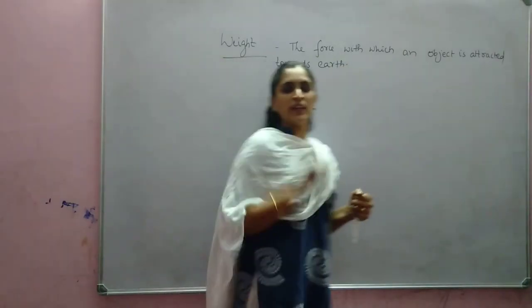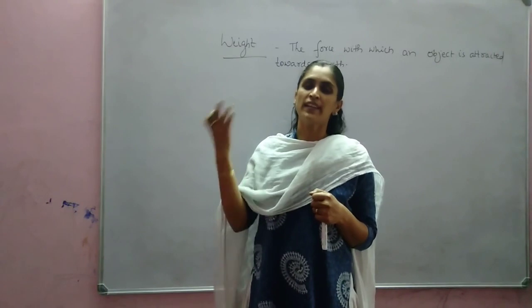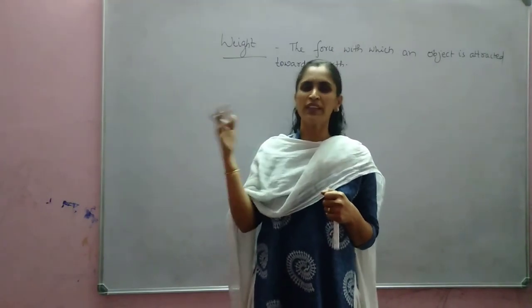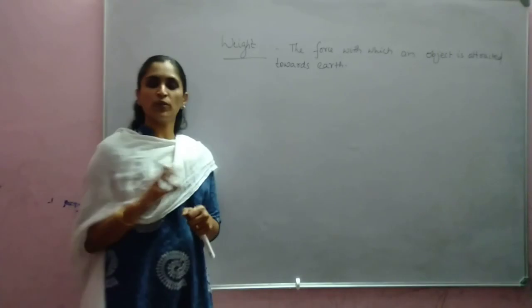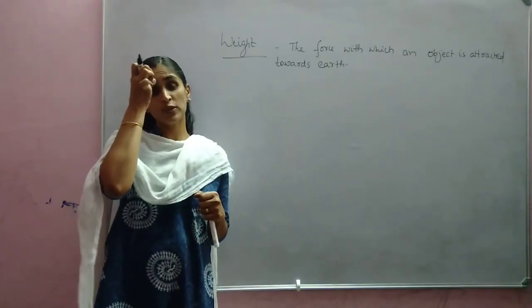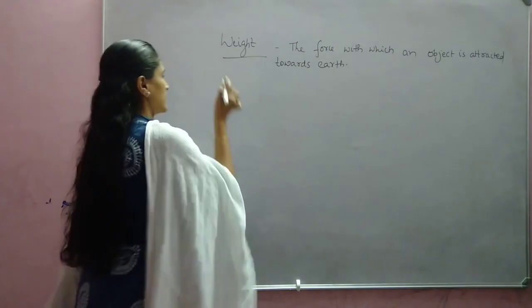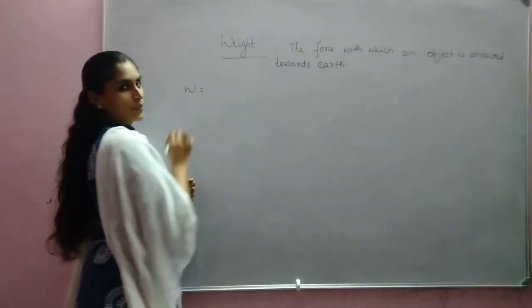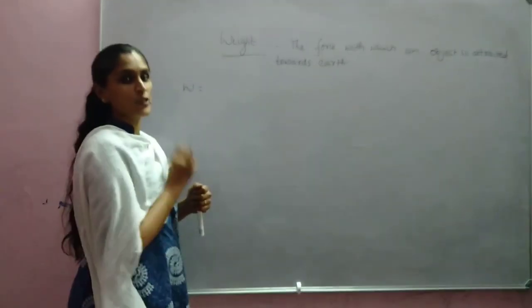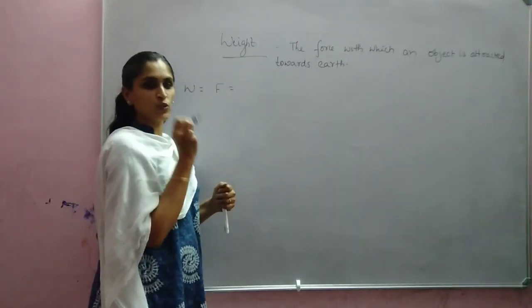If we are on Jupiter, weight is the force with which we are attracted towards Jupiter. In that way it will be changing. Since we are on earth, the force with which an object is attracted towards earth is known as the weight of the object. Weight is represented by the letter W. So weight is equal to the force with which an object is attracted towards earth.